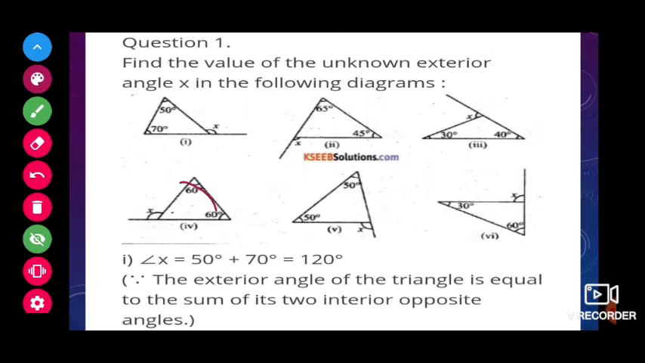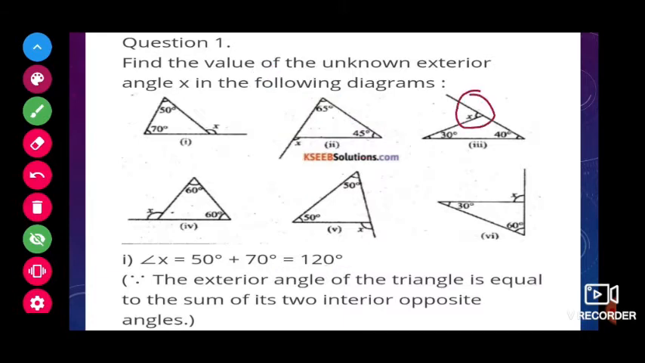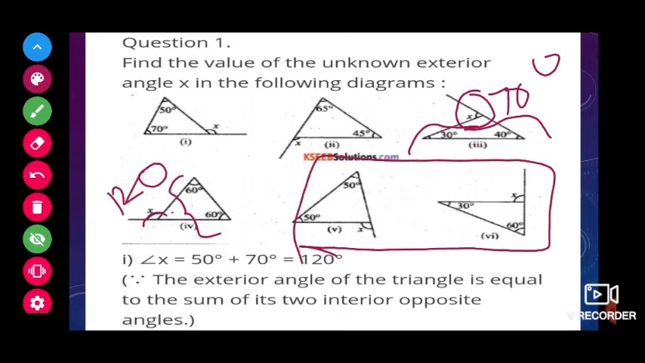So here, the first figure, in the figure only I will explain. First figure, X is equal to the sum of two interior opposite angles, that is 50 plus 70. How much is 50 plus 70? 120 degrees. Next, here X is equal to the sum of two interior angles, that is 65 plus 45, that is 110 degrees. Now here, X is equal to the sum of two interior angles, that is 30 plus 40, 70 degrees. Here, exterior angle X equals 60 plus 60, that is 120 degrees. Same way you can do the remaining also.